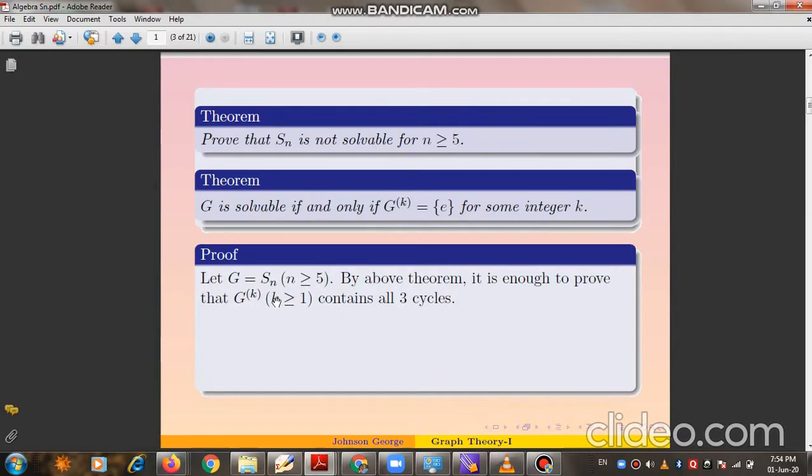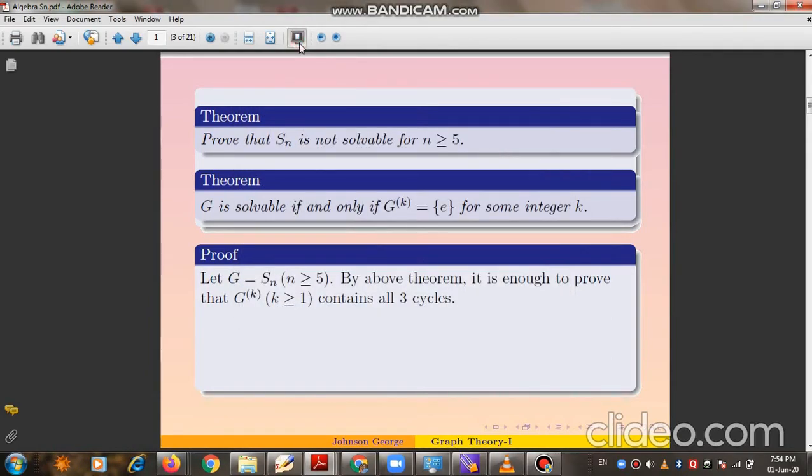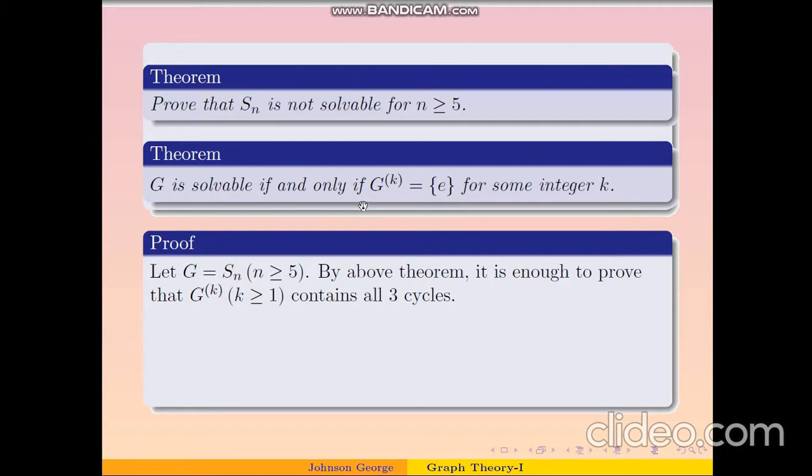So now let us prove that Sn for n larger than or equal to 5 is not solvable. Let G denote Sn. Then we have to prove that this G is not solvable. That is, in light of the above theorem, we have to prove that G^k is not equal to identity for any k, because the theorem says that G is solvable if and only if G^k is identity for some k. So we will prove that G^k is not equal to identity for any k.